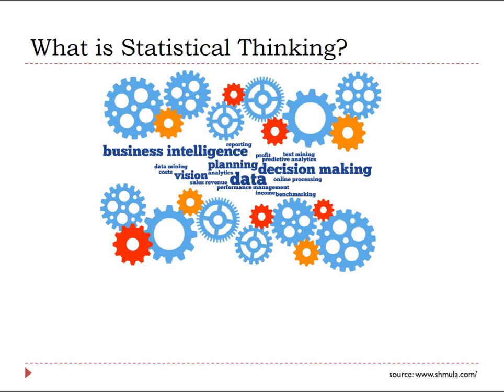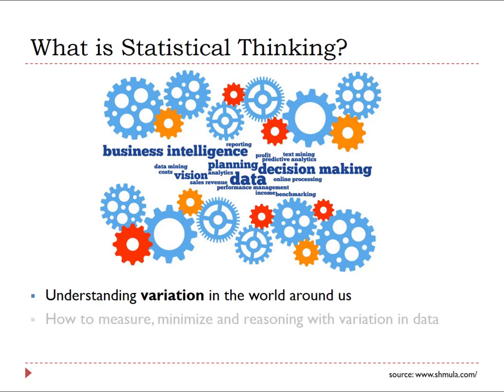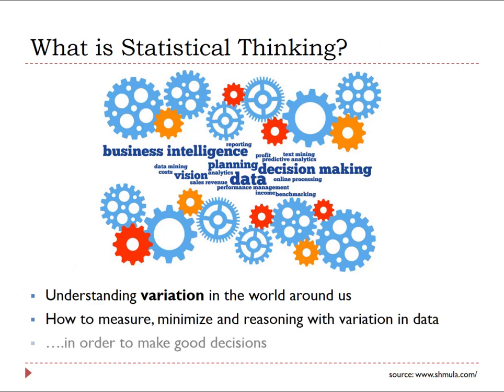This brings us to the question, what is statistical thinking? If I were to choose one word to describe what is statistical thinking, that word would be variation. Statistical thinking is about understanding the variation in the world around us, how to measure, minimize, and reason with variation in order to make good decisions.